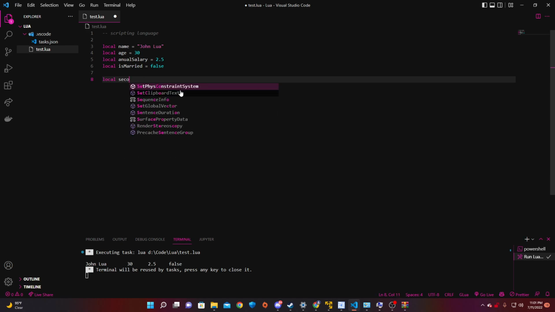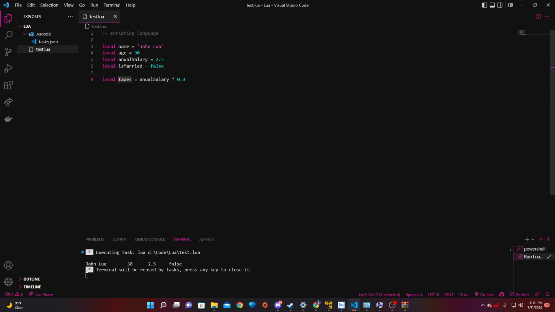Local taxes equals annual salary times 0.3. This is an example of a mathematical equation. So now we're going to store the variable taxes, which will be annual salary times 0.3.